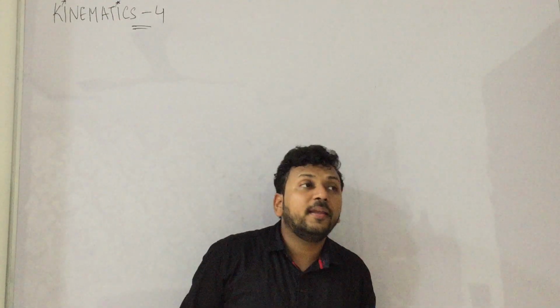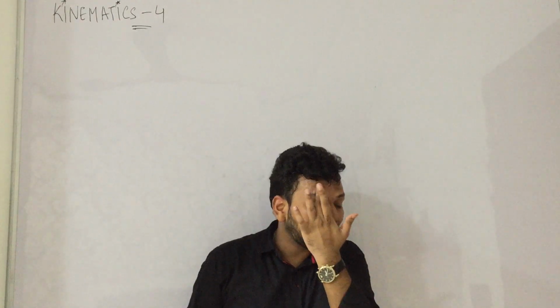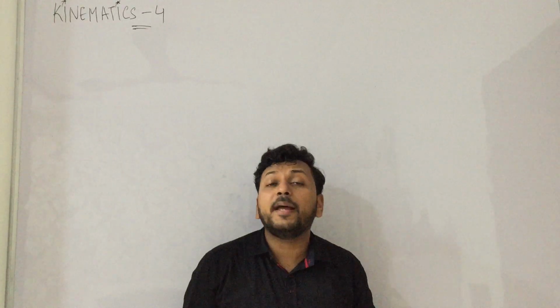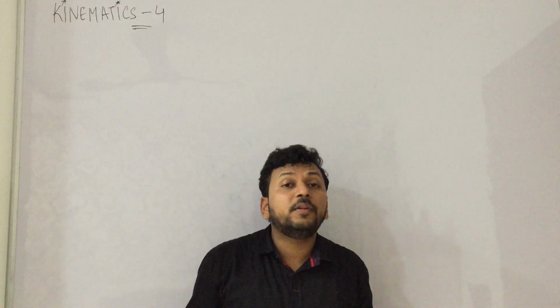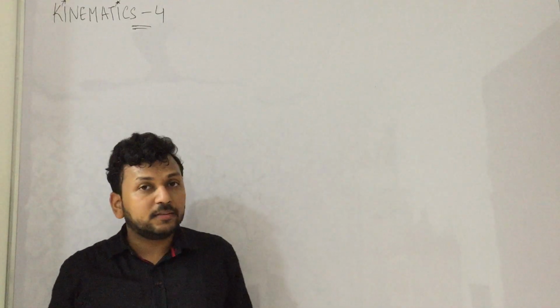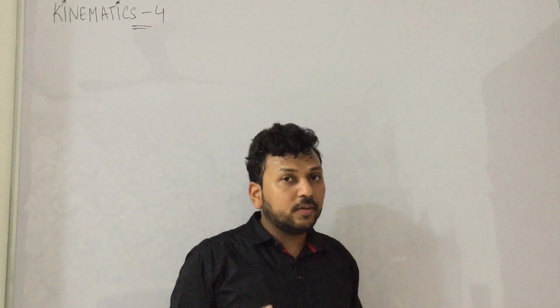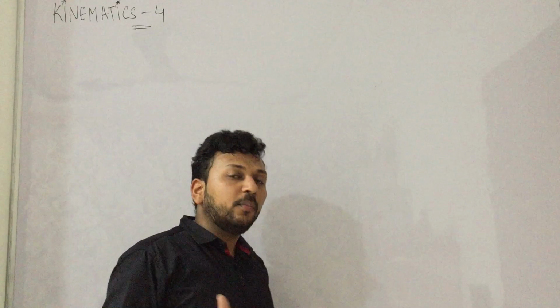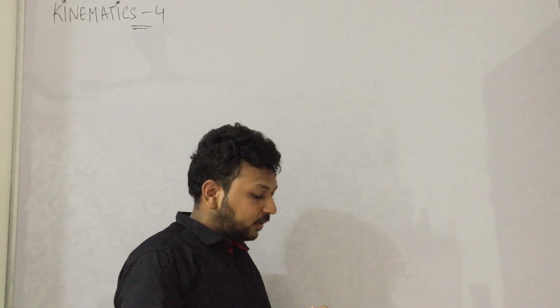Now after finding all these things, UAB, SAB, what you have to do is apply the same equations. That is v = u + at, s = ut + half at square, and all these things. And you will get the answer. Okay, so this is the concept. Let us do some questions from H.C. Verma for this.